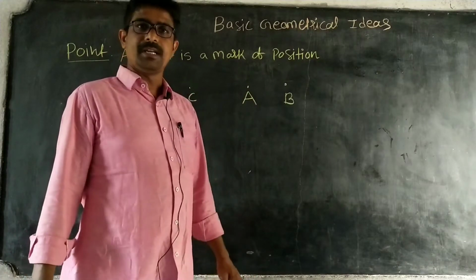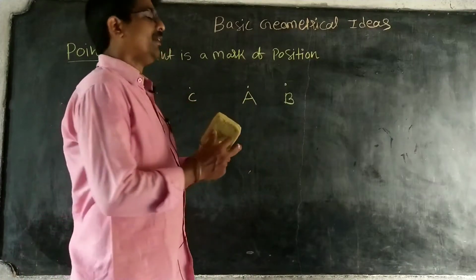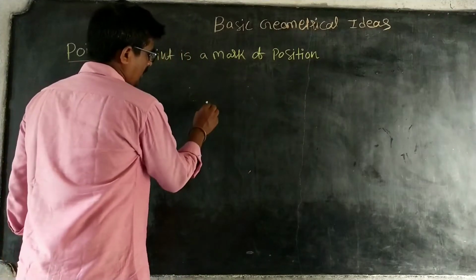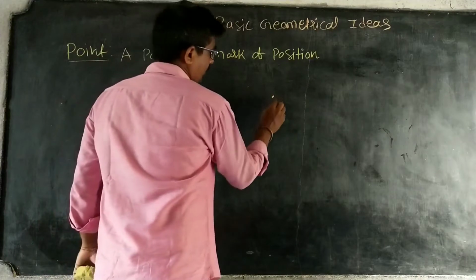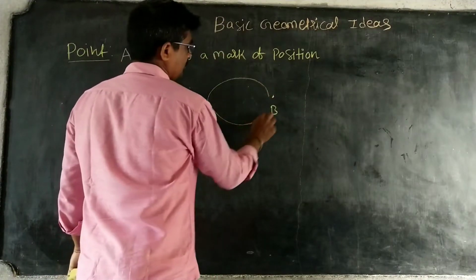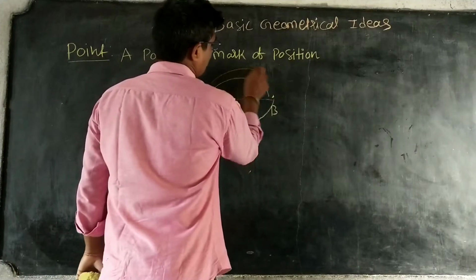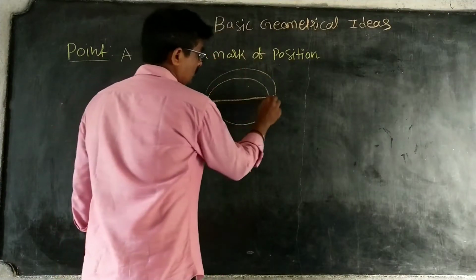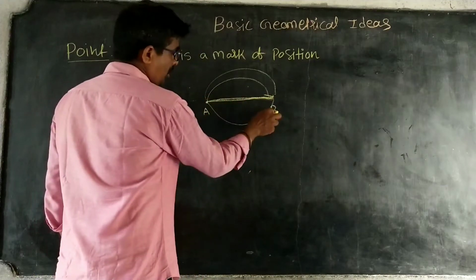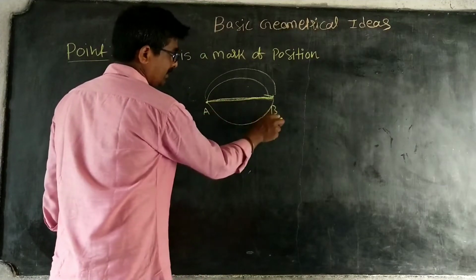Now here I have taken one point A and this is another point B. You can draw any number of lines between them. Observe here: there is a shortest distance from A to B.